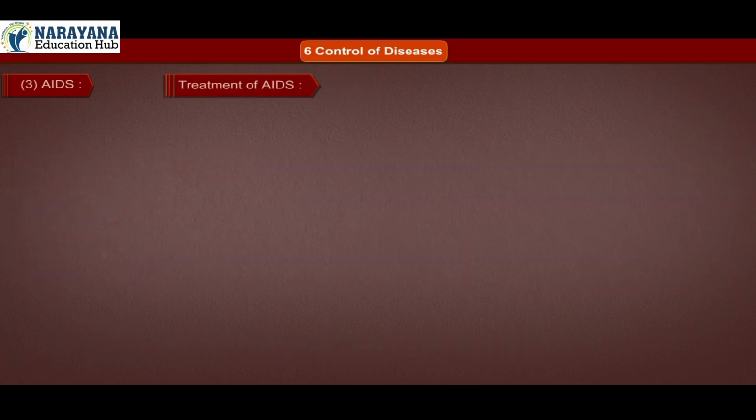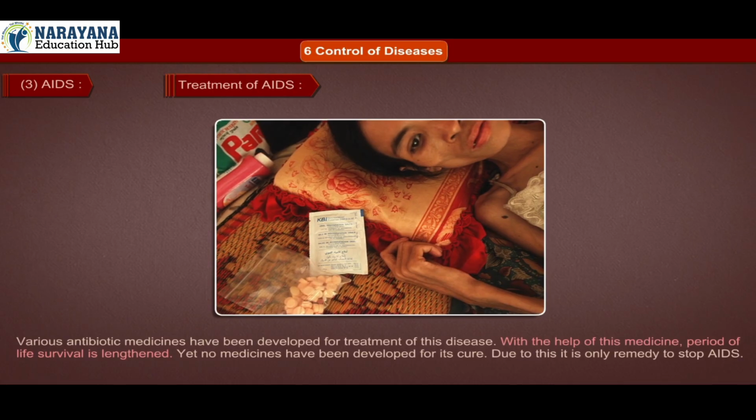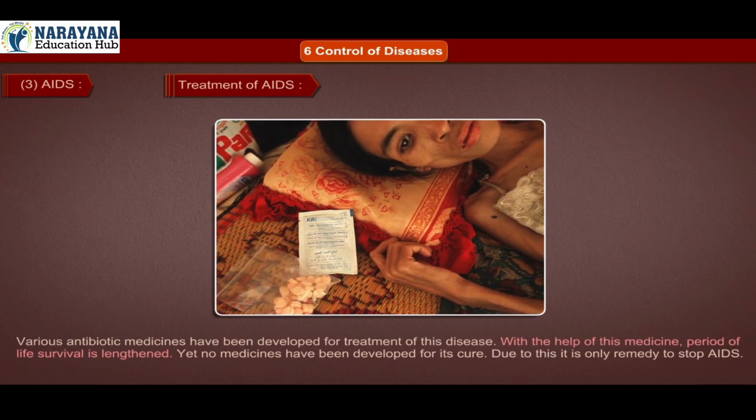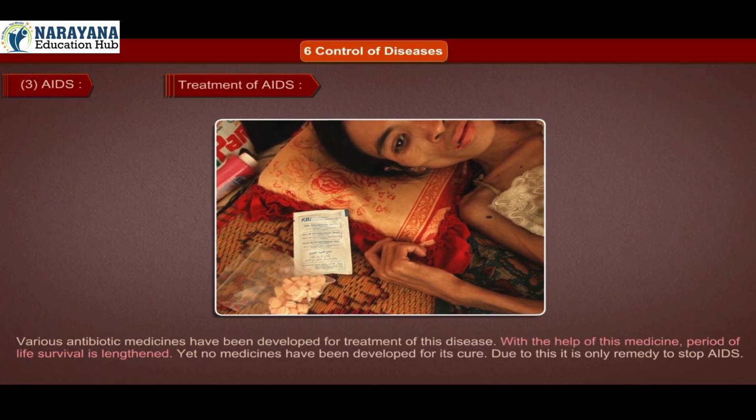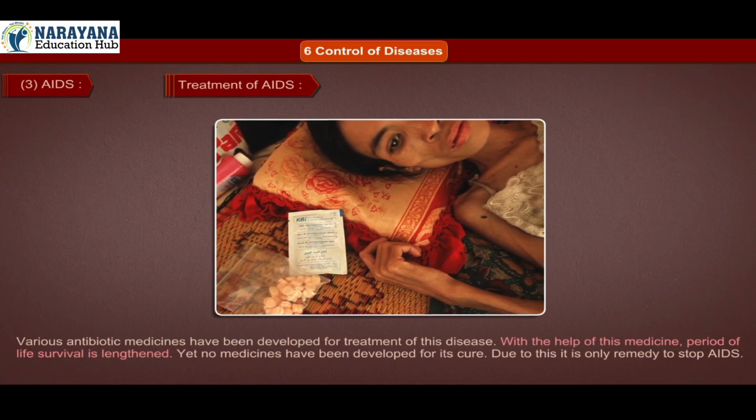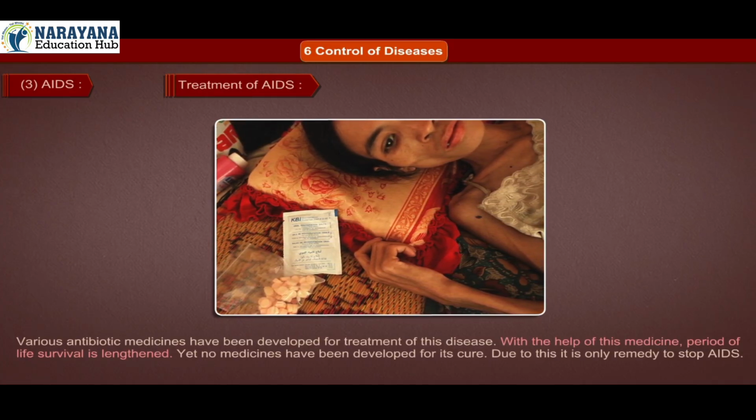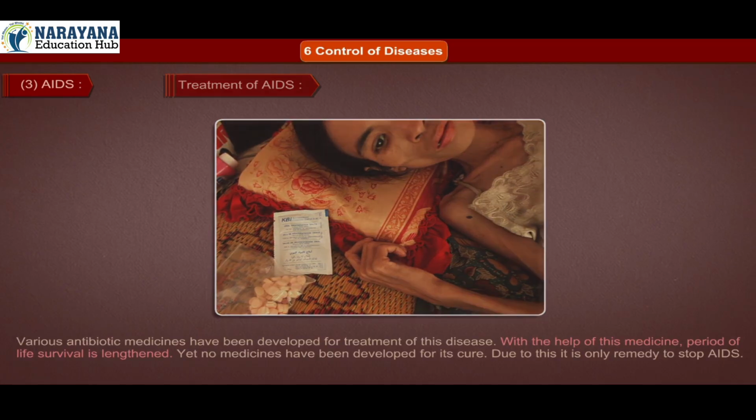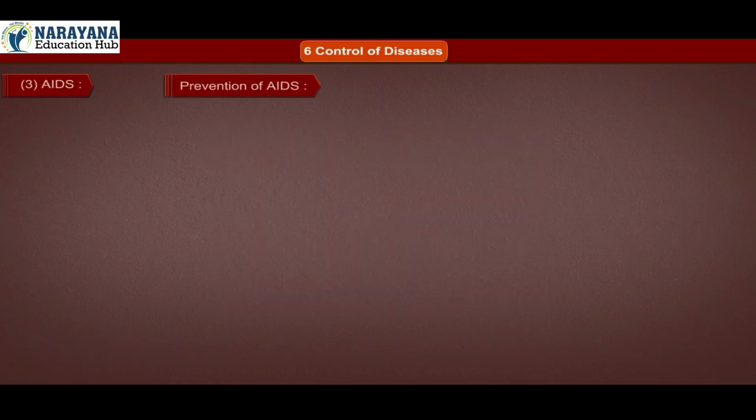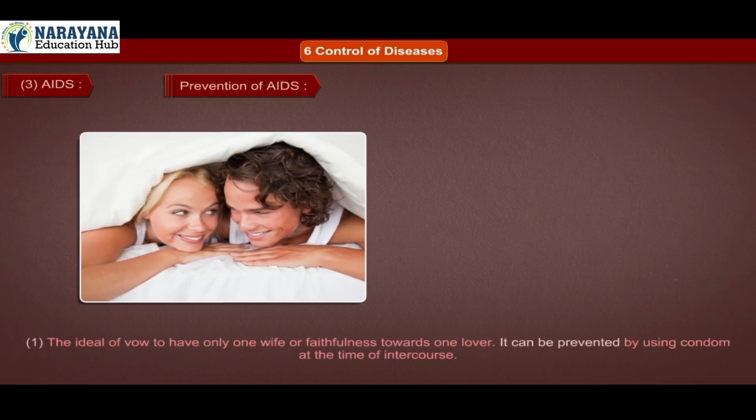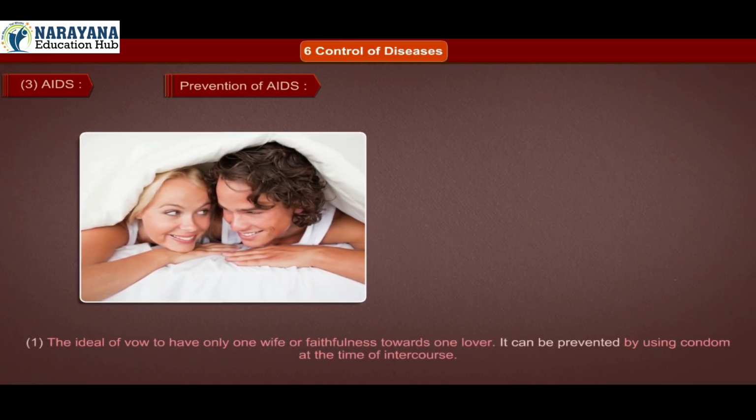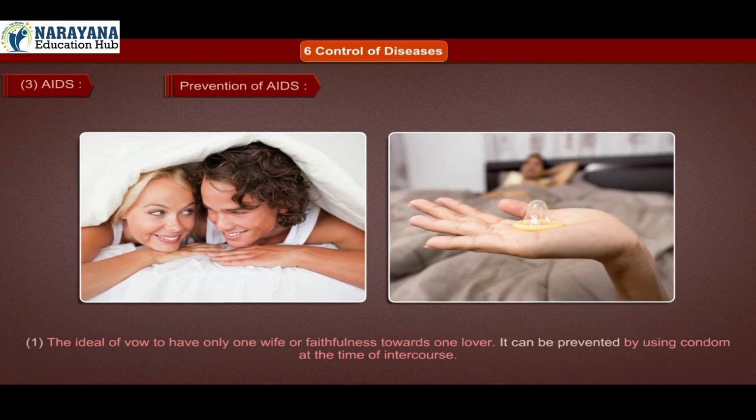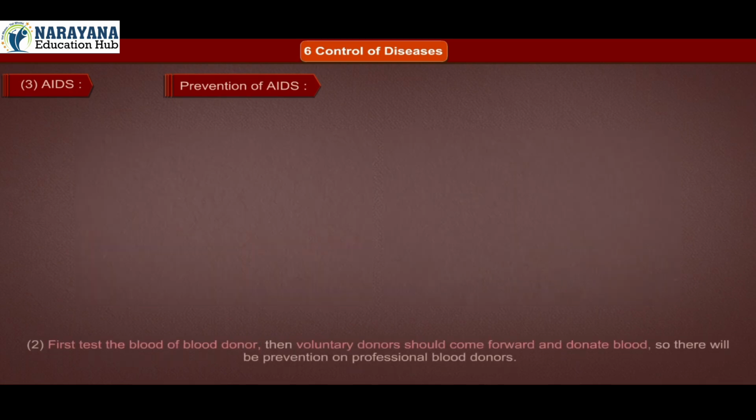Treatment of AIDS. Various antibiotic medicines have been developed for treatment of this disease. With the help of these medicines, the period of life survival is lengthened. Yet no medicines have been developed for its cure. Due to this, prevention is the only remedy to stop AIDS. Prevention of AIDS. 1. Vow to have only one wife, or be faithful towards one lover. It can be prevented by using a condom at the time of intercourse.